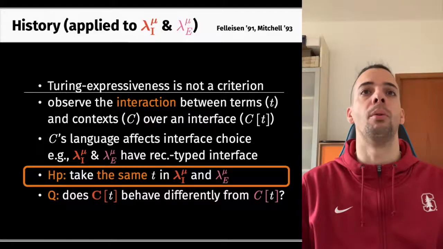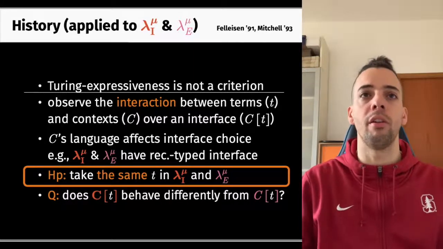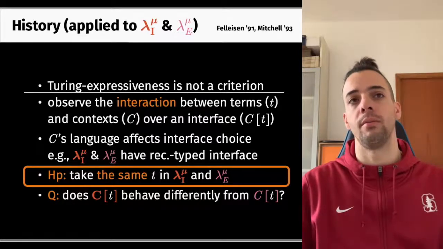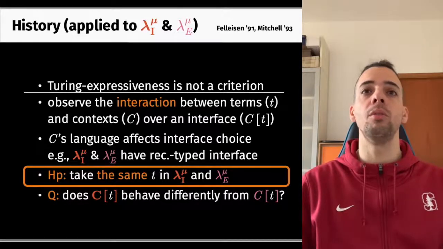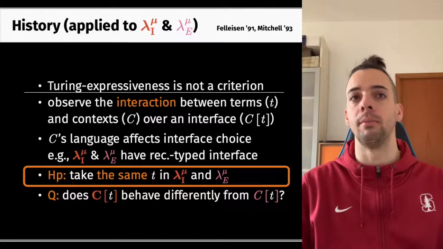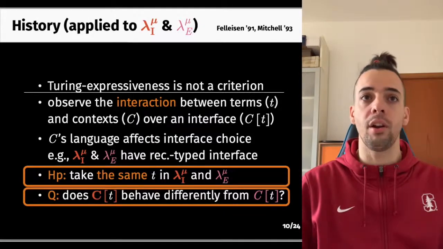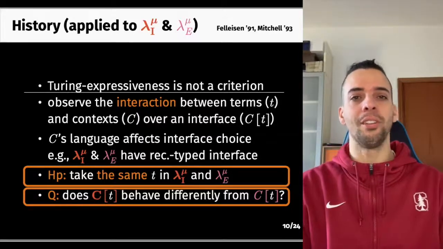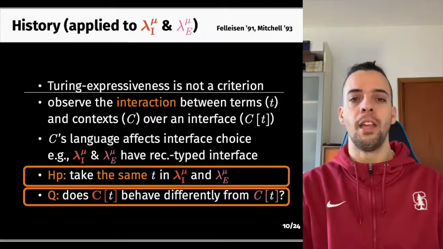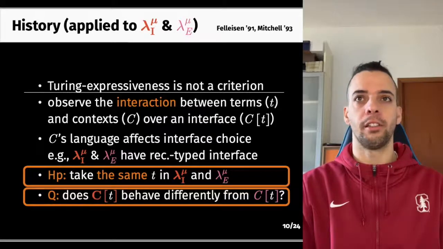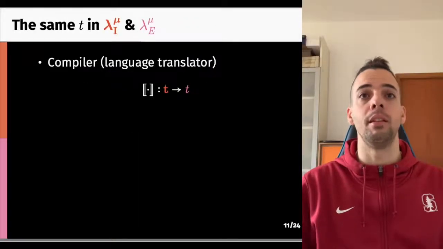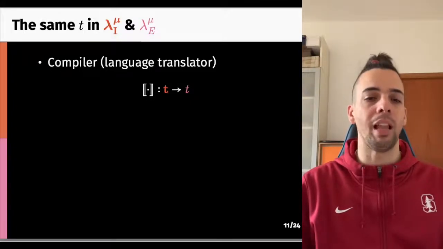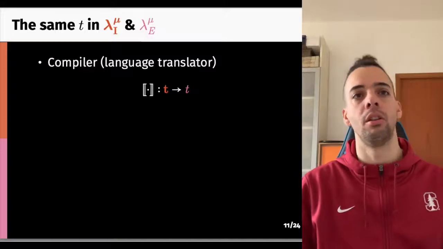There are two key points that I want to explain in order to clarify why this is a correct way to reason about language expressiveness. The first one is, what do we mean by take the same term T? And the second one is, how can we compare behavior across languages? In other words, is an equi context able to interact with T in a way that an Iso context cannot? The way we obtain the same T in two languages is by having a compiler, or rather a simple language translator from a language to the other.